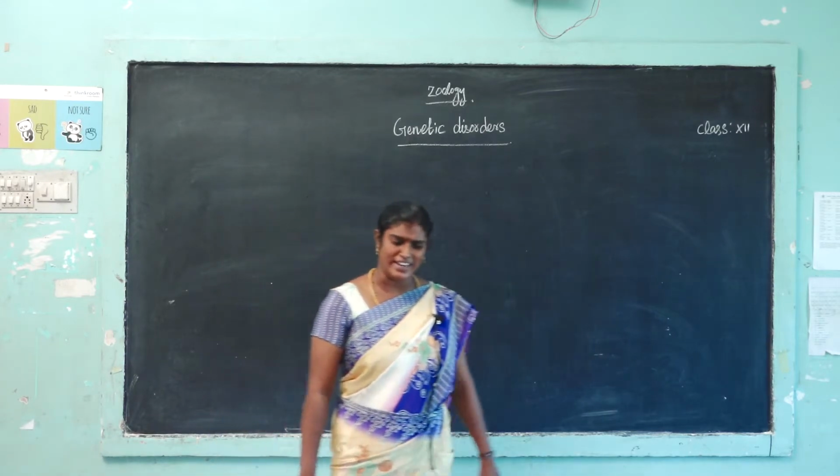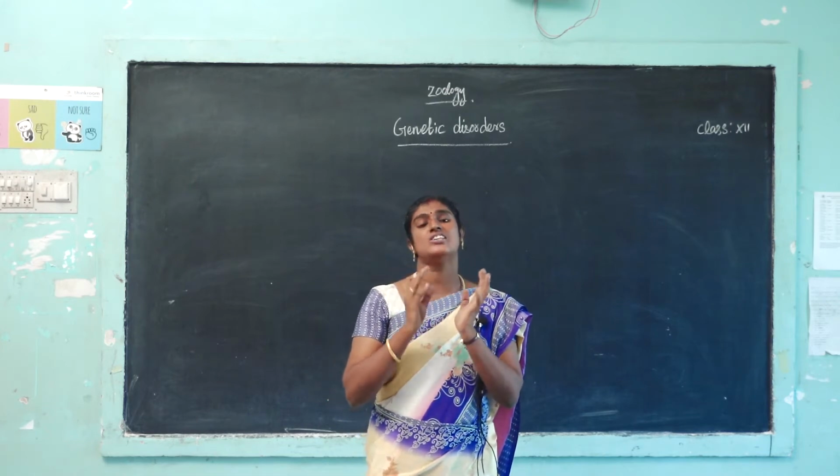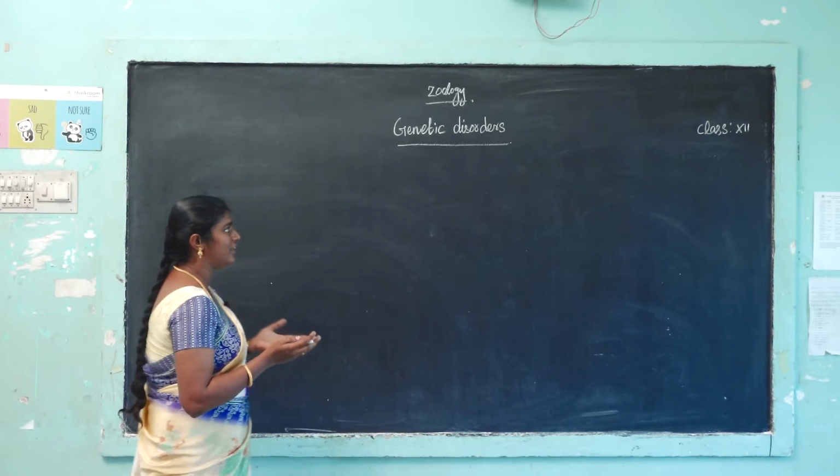What is a genetic disorder? A genetic disorder is a disease or syndrome that is caused by an abnormality in an individual's DNA. What is a genetic disease?